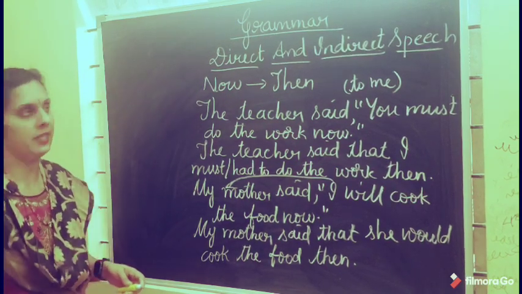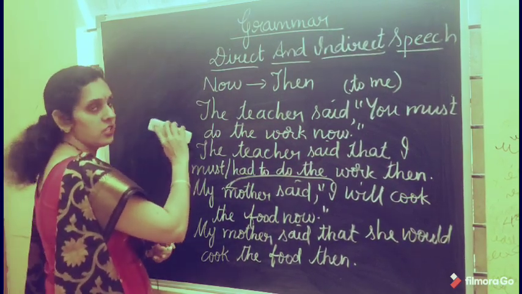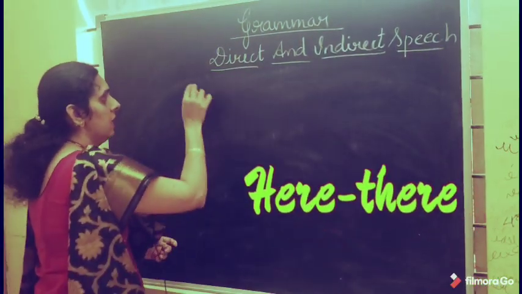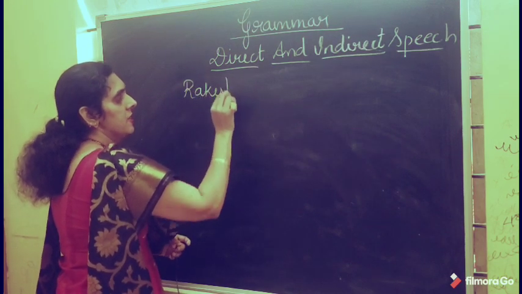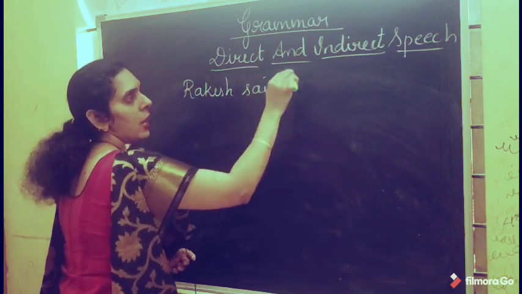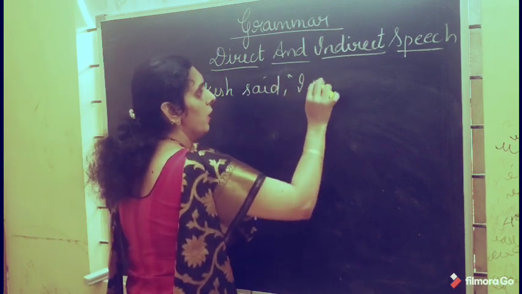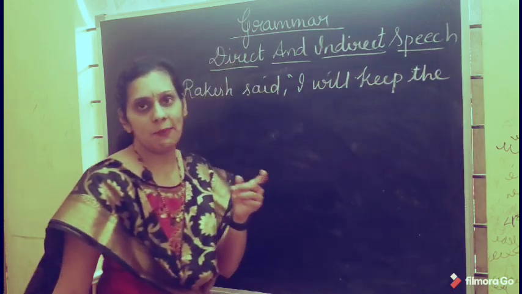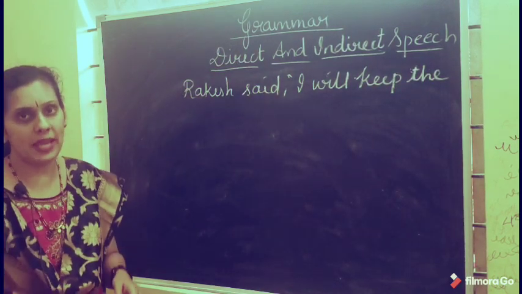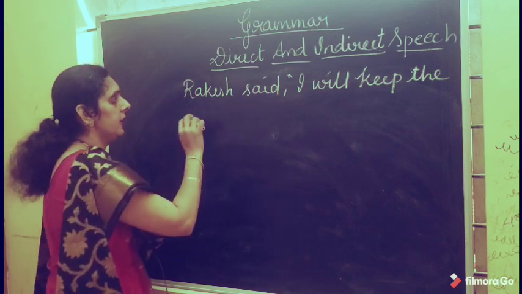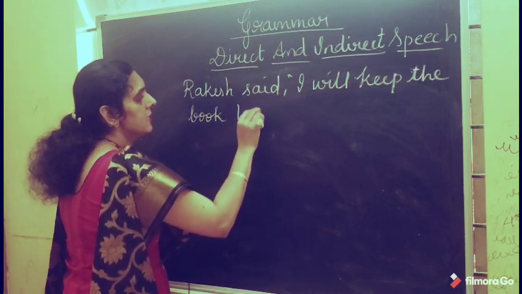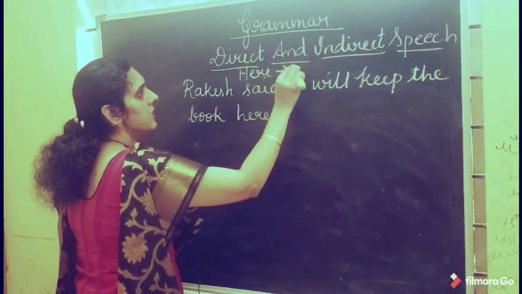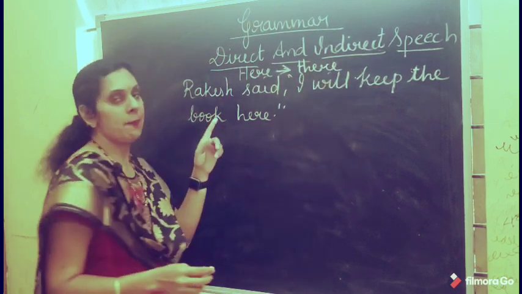Now let us do the next one. Here changes to there. Shall I rub it? Okay. Rakesh said, "Okay, I will keep the book here." Now tells about the time; here tells about the place. Keep the book here. So what happens here? See, here changes to there.